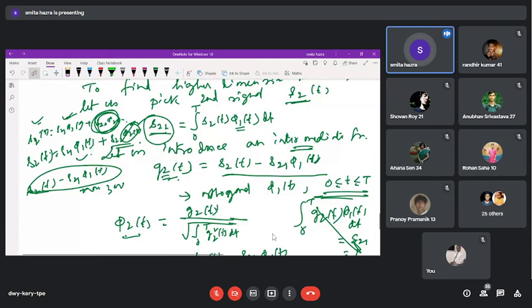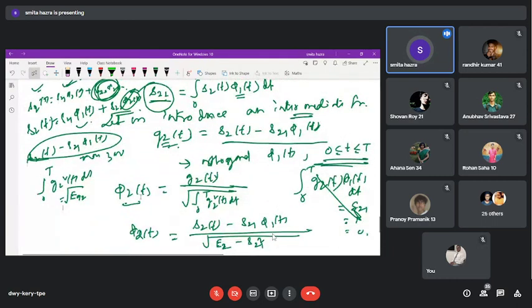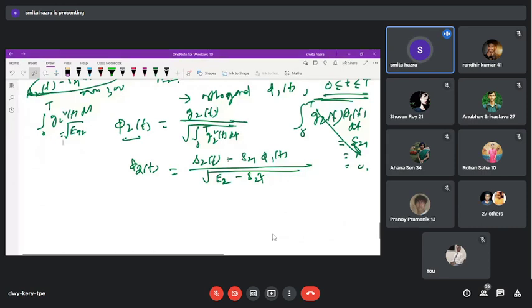How do we find the energy? The energy corresponding to G2 will be integration 0 to T of G2 squared dt. So that thing, when we take the root, is the same notation you are writing here. So the validity of phi 2 is based on the existence of G2, and G2 is orthogonal to this phi 1. Then you are following this, and if you substitute the whole formation of this, you will get this. Is it clear to you or not? If it is not clear, please tell.